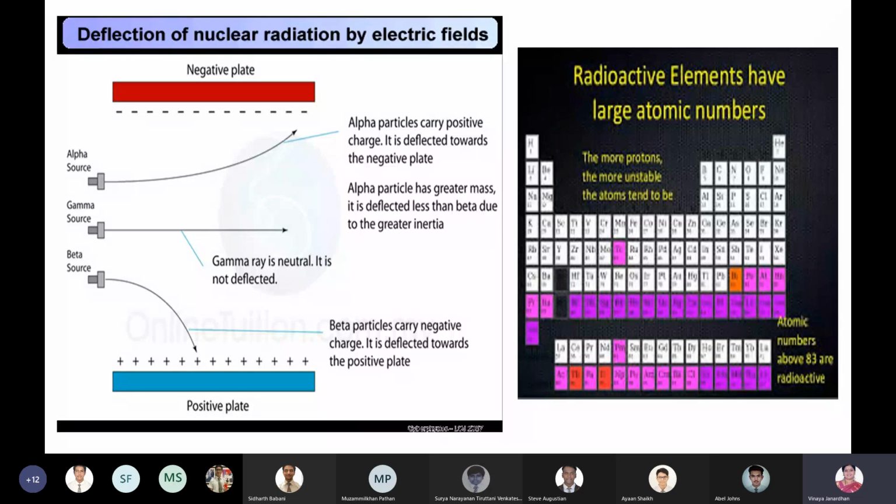Beta particles are nothing but a stream of electrons. They move towards the positive plate. Your gamma rays are chargeless. They don't have any charge, but they have a very high frequency. That's the reason they have high penetrating power. Now, looking at the path traced by these particles, you can say this is an alpha, this is a beta, and this is a gamma ray. That's the application of your electric field.